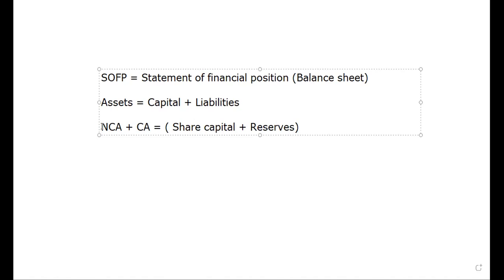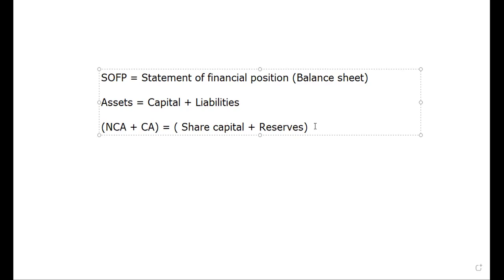So the asset section includes non-current assets and current assets. Then share capital is included in capital, as share capital and reserves. The reserves mainly are retained earnings, and other revaluation reserves and general reserves, like that. There are some organizations that have these.